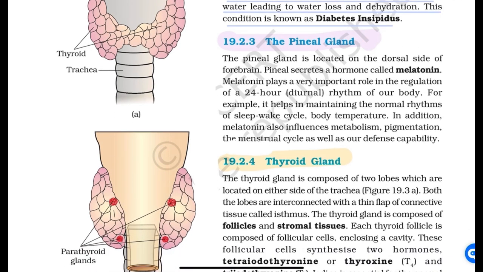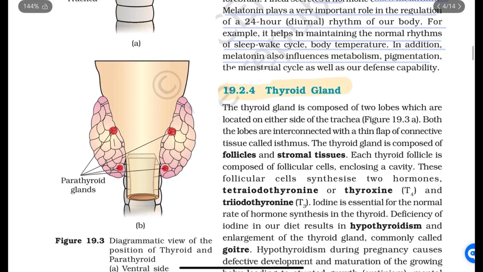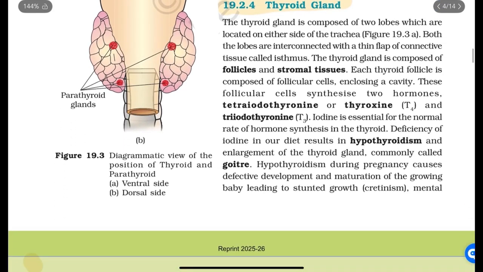The pineal gland. The pineal gland is located on the dorsal side of the forebrain. Pineal secretes a hormone called melatonin. Melatonin plays a very important role in the regulation of a 24-hour rhythm of our body. For example, it helps in maintaining the normal rhythm of the sleep-wake cycle and body temperature. In addition, melatonin also influences metabolism, pigmentation, the menstrual cycle, as well as our defense capability.